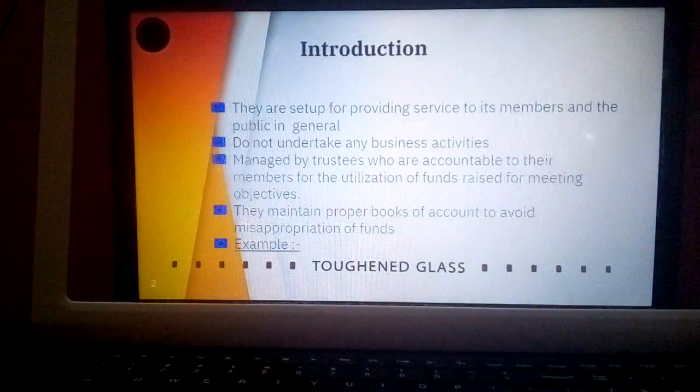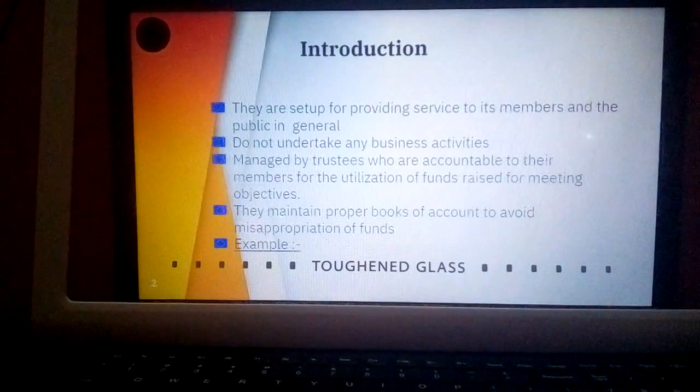So they are not undertaking manufacturing activity, they are not converting raw material into finished product, and they are not providing any product to the market. It is just a service which is intangible in nature, which we cannot see, but its effect can be felt by us. So that is regarding NPOs.